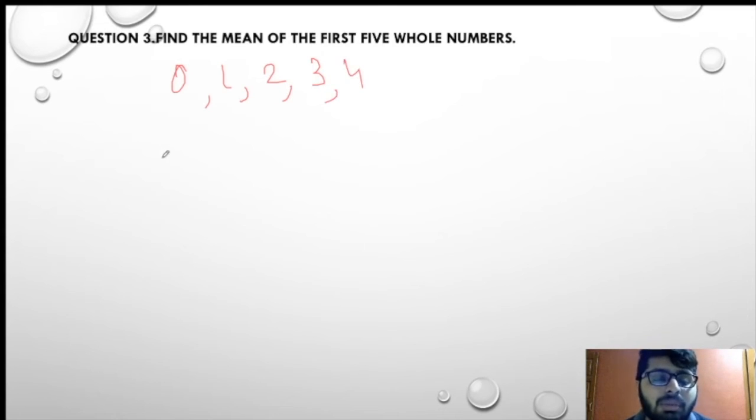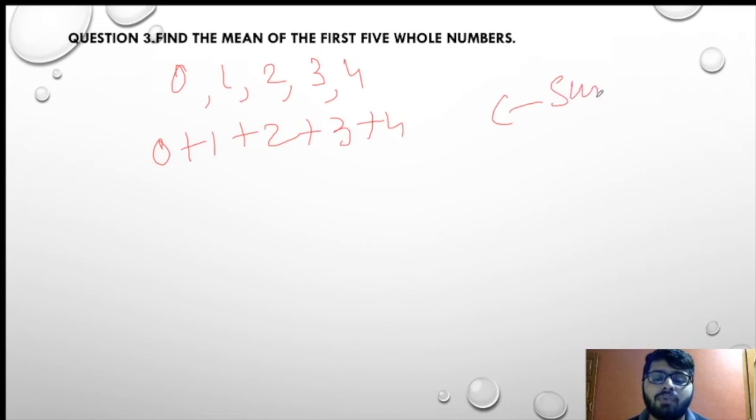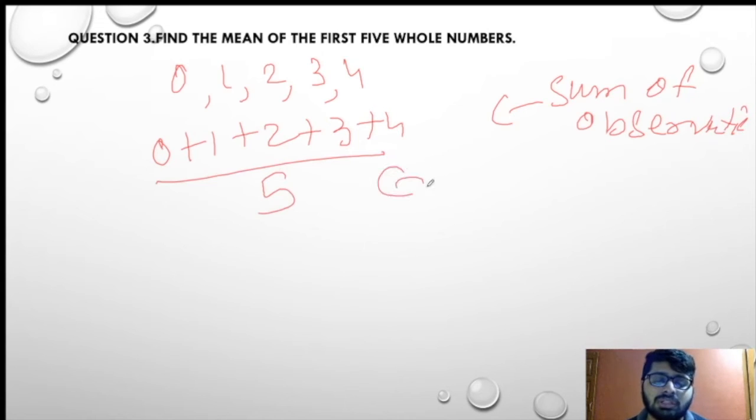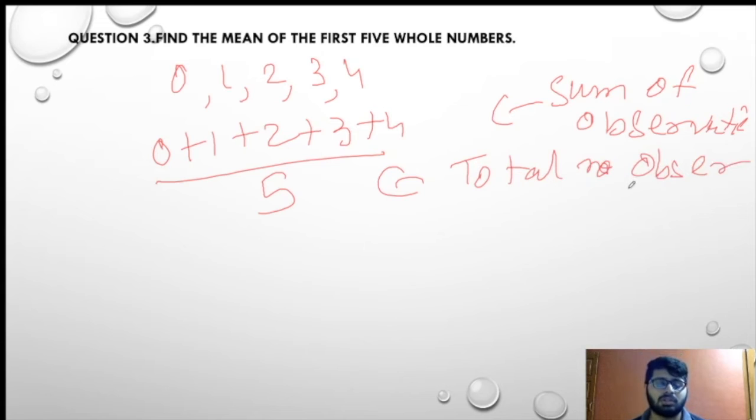Now we have to find the mean. So that will be 0 plus 1 plus 2 plus 3 plus 4. This is nothing but the sum of observations. Now, what is the formula? Sum of observations upon how many total there are, which is 5. So this is nothing but the total number of observations. So this is our formula.